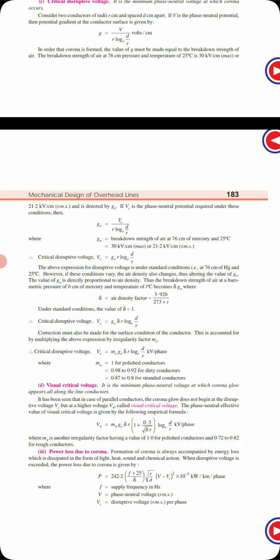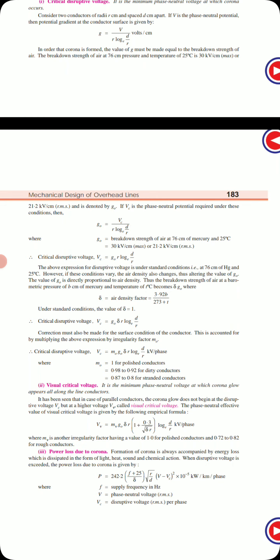What is visual critical voltage? By the name itself, visual means what? Seeing something, is it? So it is the minimum phase neutral voltage at which corona glow appears all along the line conductor. Means at this voltage corona glow is going to be seen on all the conductors.